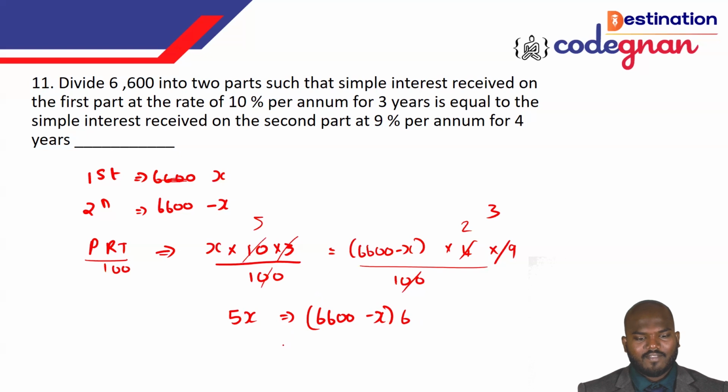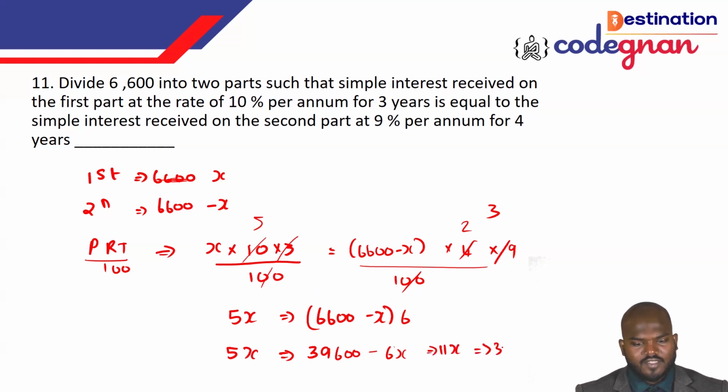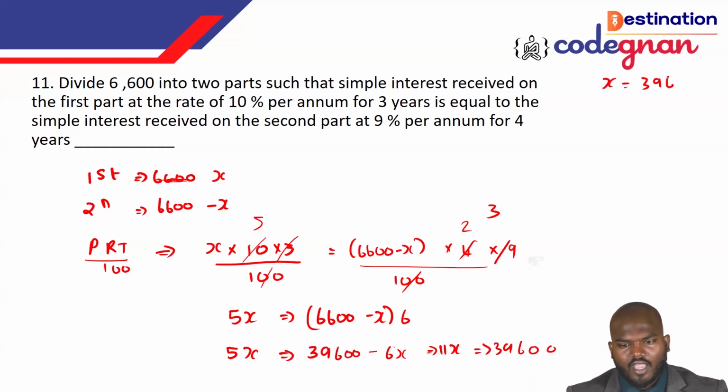Okay. If you are multiplying this inside, it will give you the value 5x. So 6600 times 6 is equal to 39,600. We can call it as minus 6x. We can take this side. If the 6x goes this side, it will be 11x is equal to 39,600. Then you can say that x is equal to 39,600 over 11.